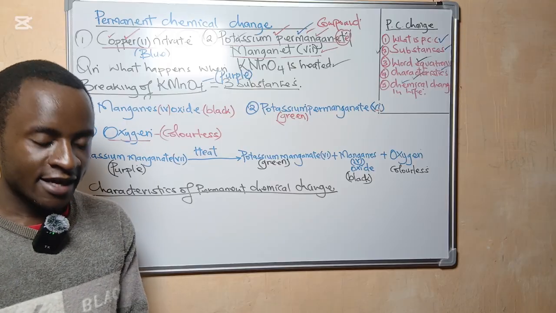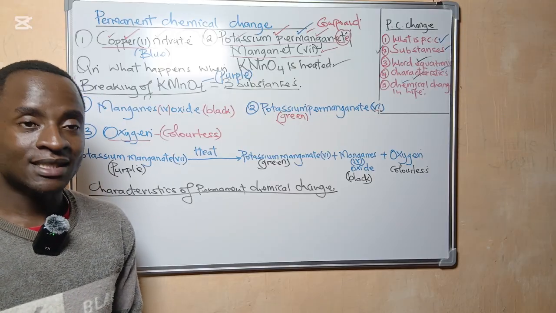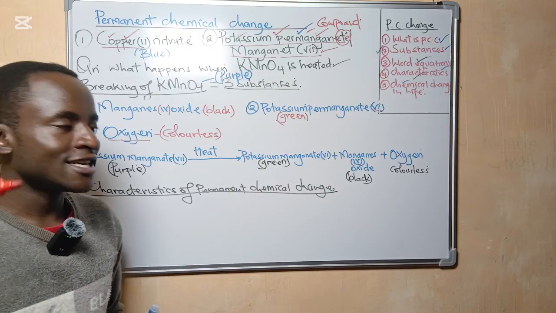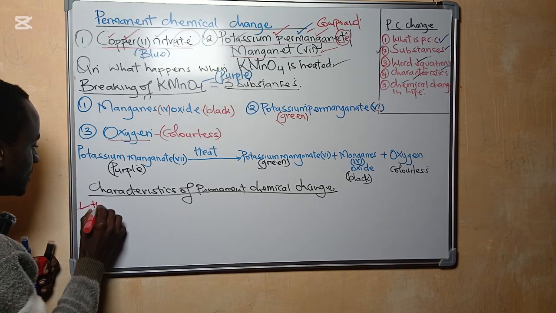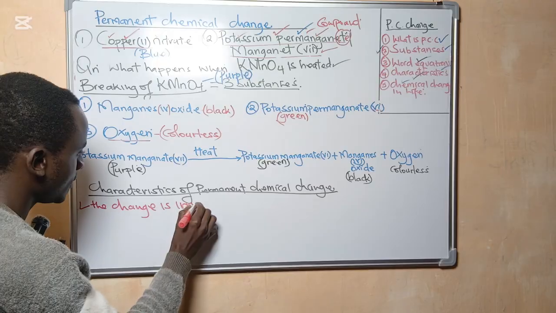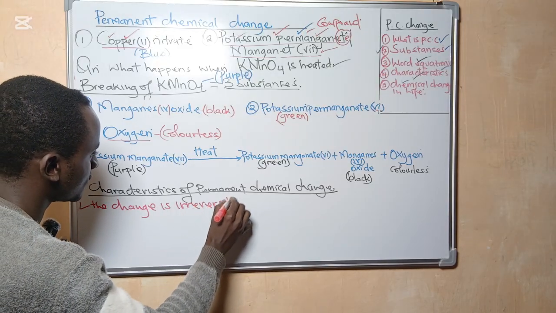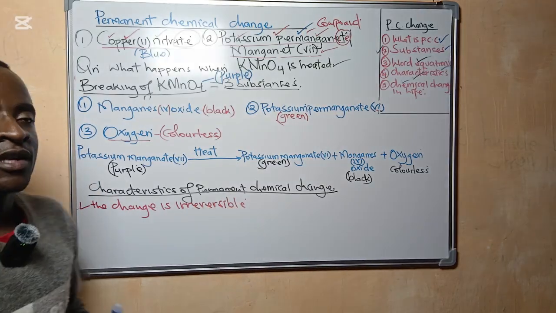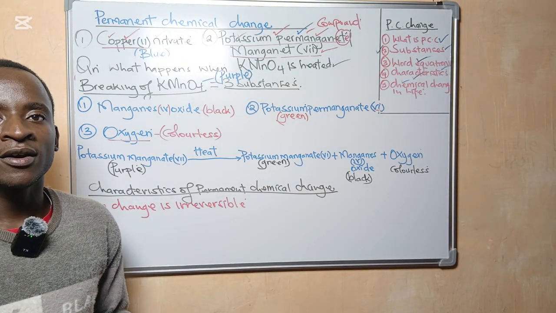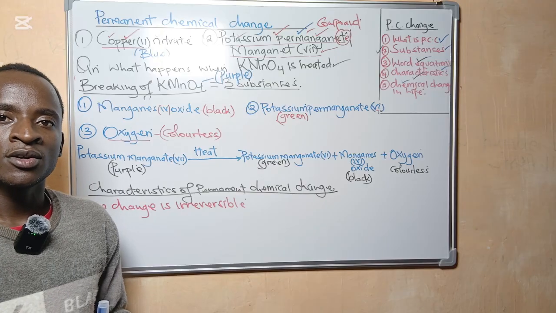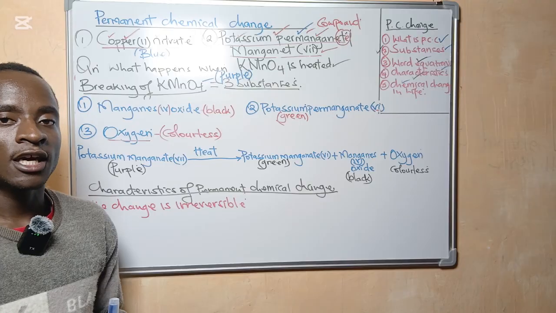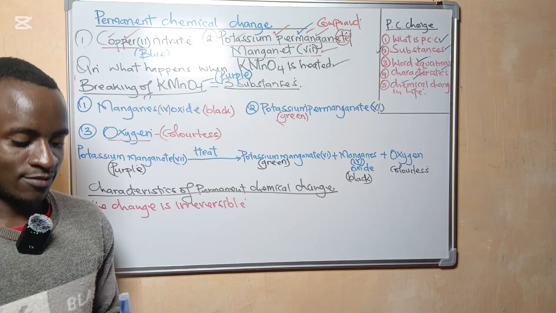The answer is no. Right? Now, the first characteristic of a permanent chemical change is the change is irreversible. Irreversible means we cannot recover or reverse the change, or recover the original product which we had before heating. So the change is irreversible.